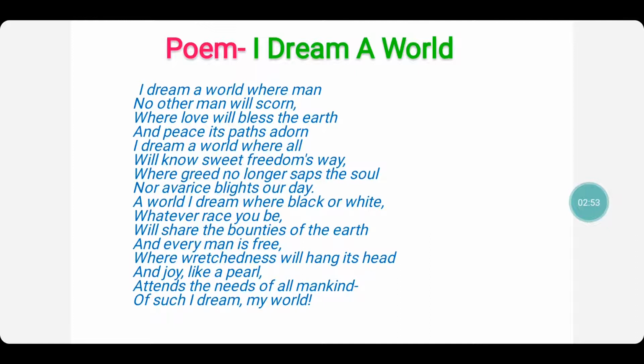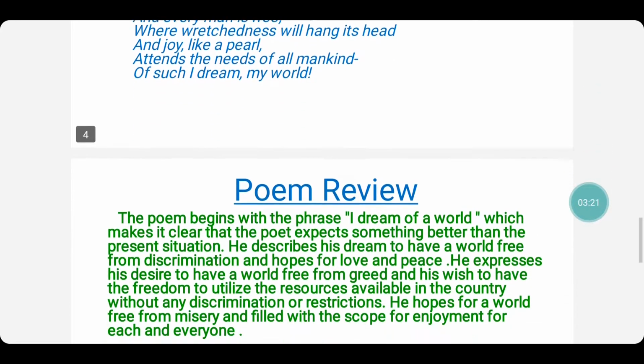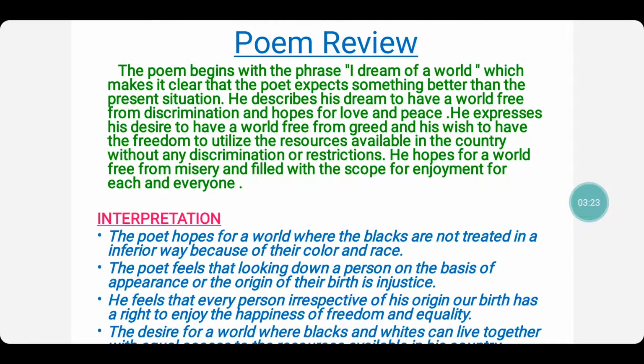So here when you read this poem, automatically you get the idea that it is about black and white discrimination. The discrimination that is shown between the blacks, that is the racial discrimination. So you get an idea. He is dreaming of a world where he needs equality. So that way you need to choose a poem first of all on which you can write. You can express yourself. Such poems you need to first select. And then write the poem review this way.